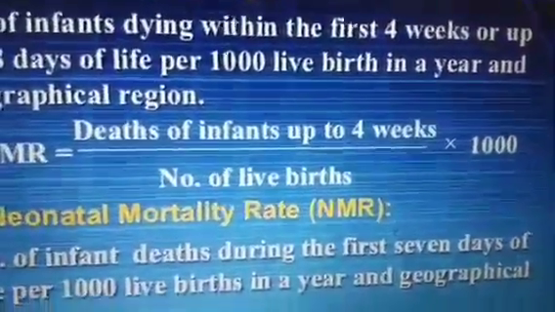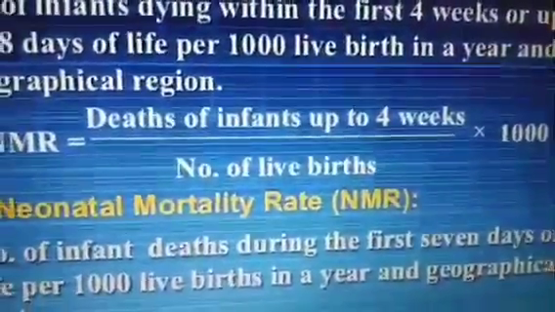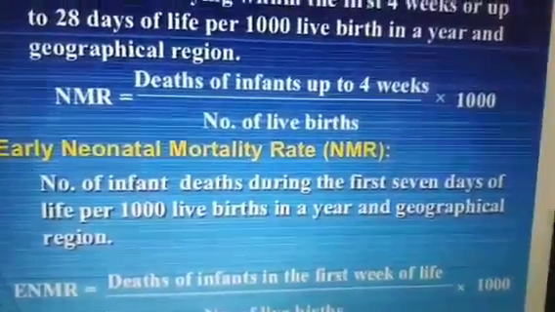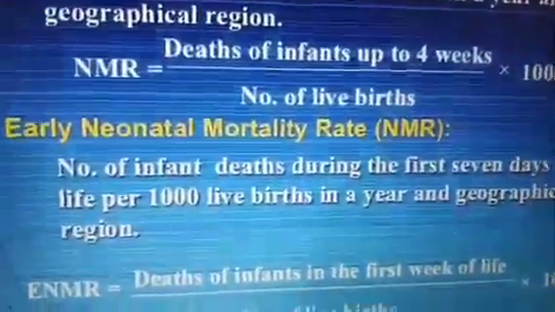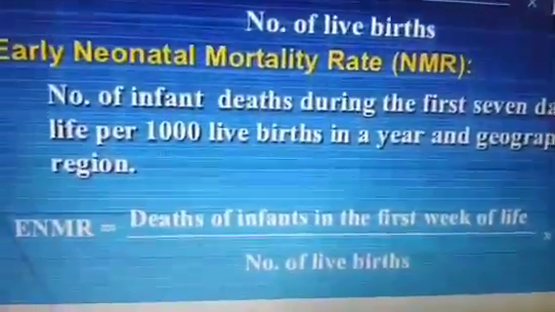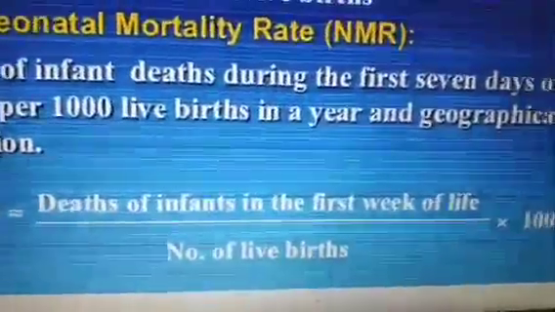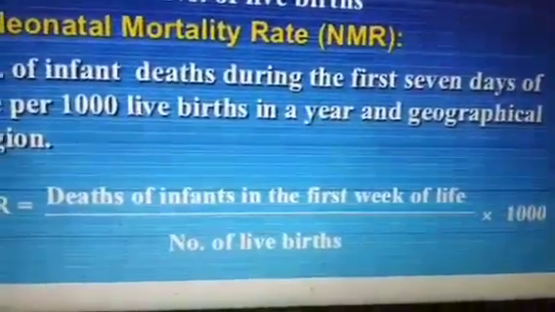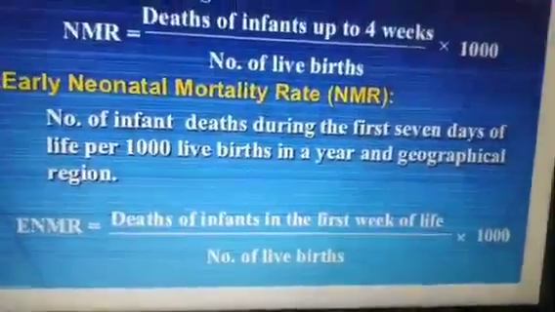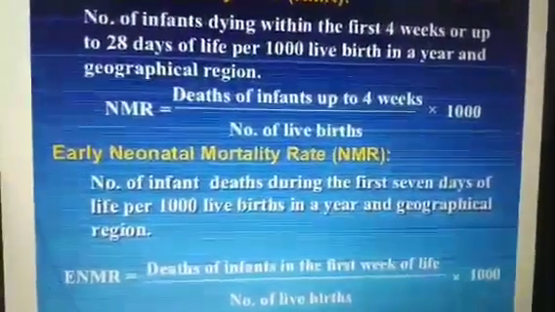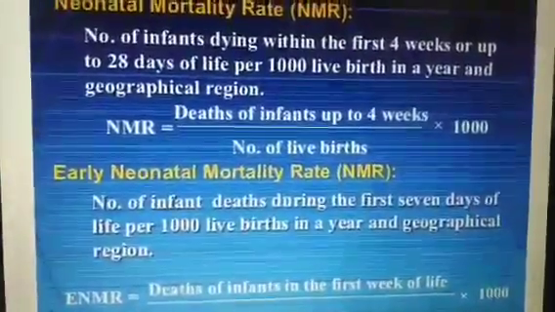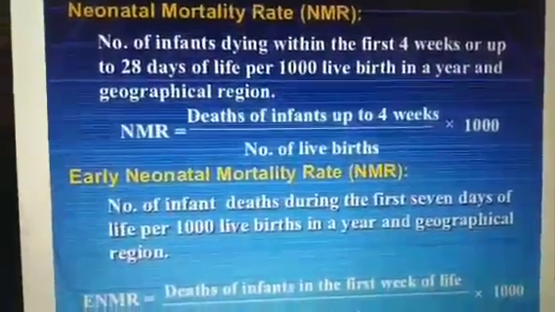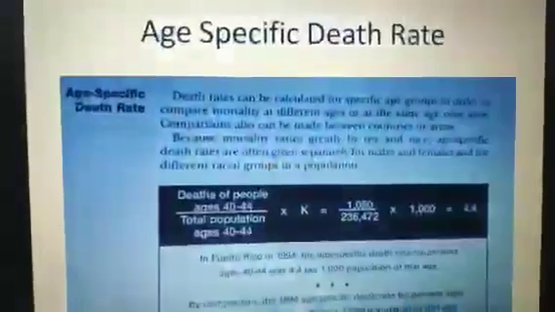Same formula but a specific period. And early neonatal means the number of infant deaths during the first 7 days only, per 1000. So ENMR means deaths of infants in the first week of life divided by number of live births into 1000. These are the two types of measurement which we generally use to calculate in developing countries like India, and then we suggest a better healthcare system in the particular country.